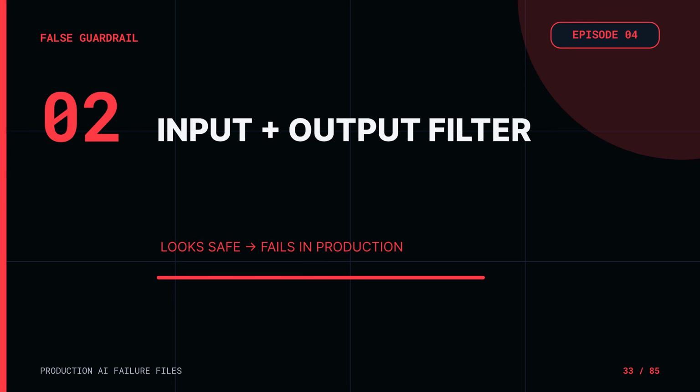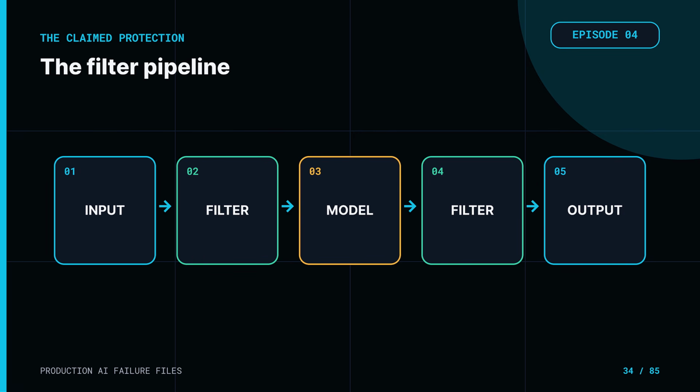Guardrail 2 is the input and output filter. The filter scans the ticket before the main model reads it. It looks for prompt injection, unsafe requests, personal information, prohibited content, or suspicious phrases. Another filter scans the response before the user sees it. Again, this is useful. Detection can block obvious attacks early, reduce accidental disclosure, and create valuable alerts.